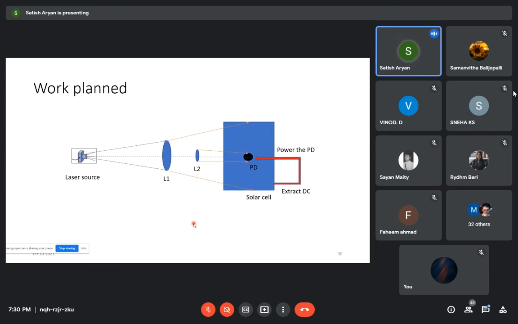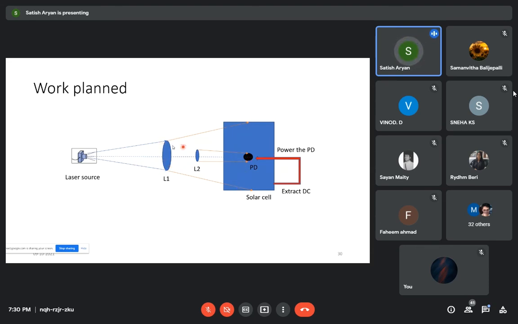this is a typical block diagram. I'll use a solar panel for energy harvesting and a photodetector for data conversion. Thereby I can go with higher data rates as well as energy harvesting. So this is the optics part of it, where we use a lens to diverge the light over the entire region of the solar panel so that all the cells will receive the energy.